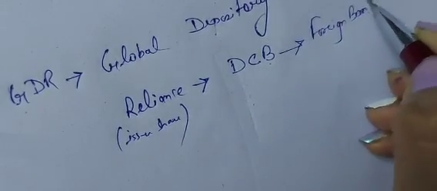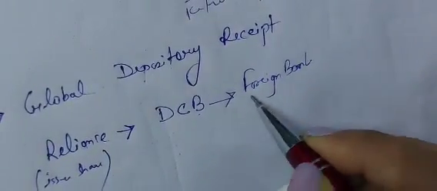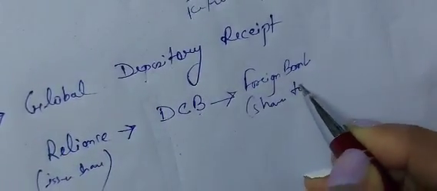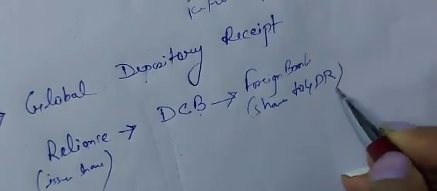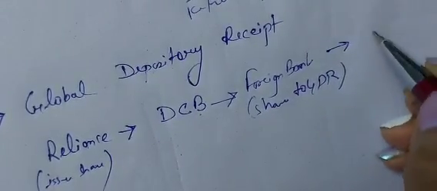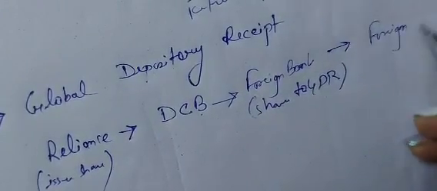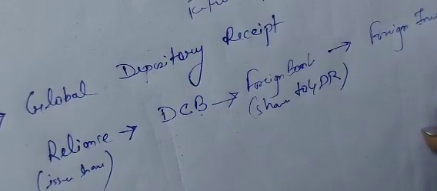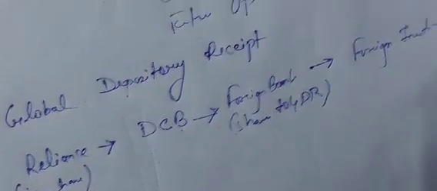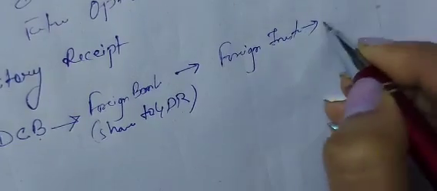Now what is the foreign bank doing? Foreign bank is converting the shares to GDR and is handing over the GDR to the foreign investor. Now foreign investor is giving foreign currency to foreign bank.